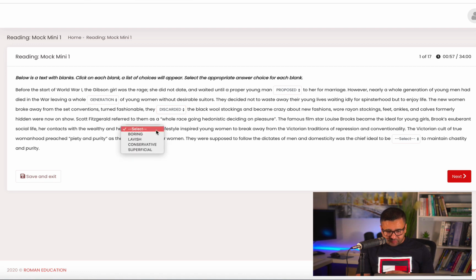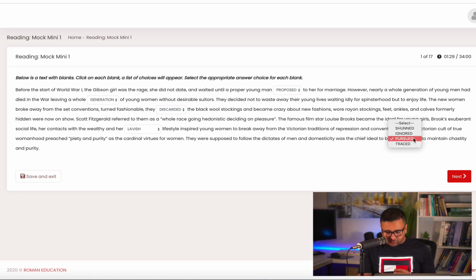For this one, I'll go with the word lavish because here the idea is they were living a really good life or a glamorous life, and the words "exuberant social life" give me that idea. Exuberant social life, they were wealthy. So lavish is the word, which means you are living a glamorous life, a life full of pleasures and everything. The last one would be pursued because they're talking about the ideal.